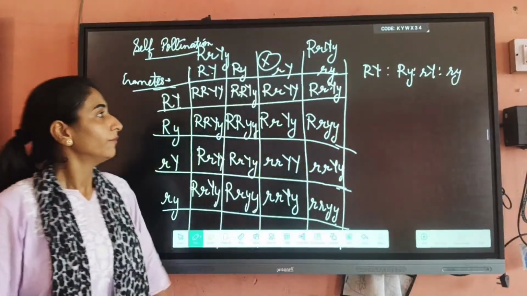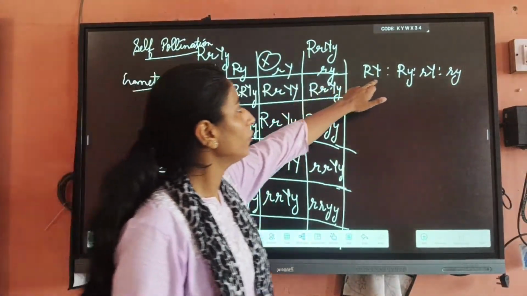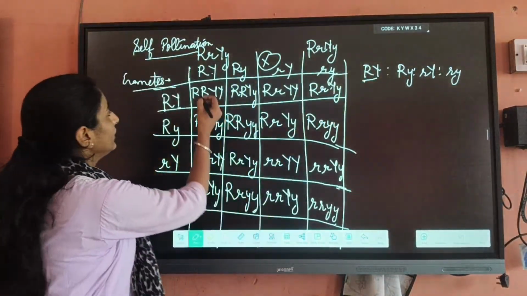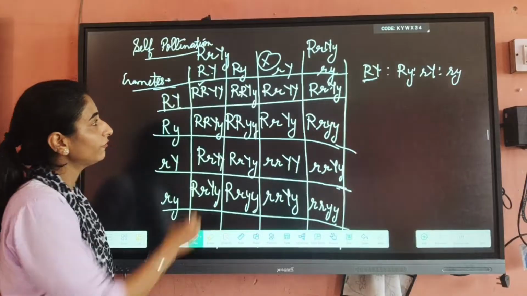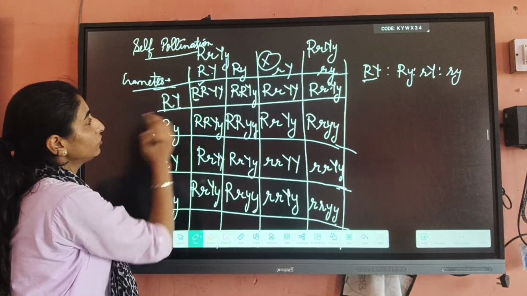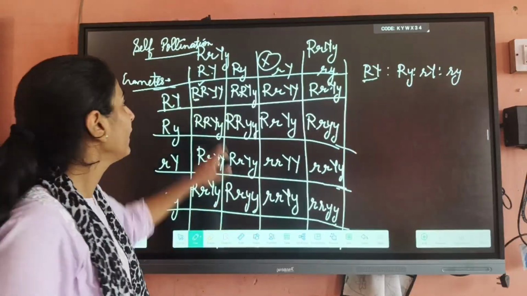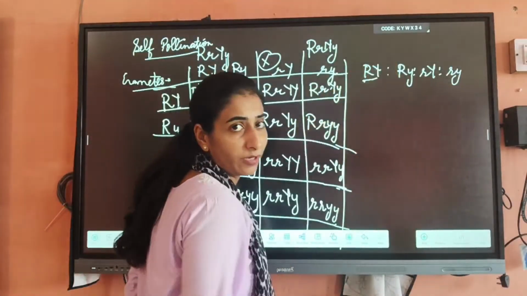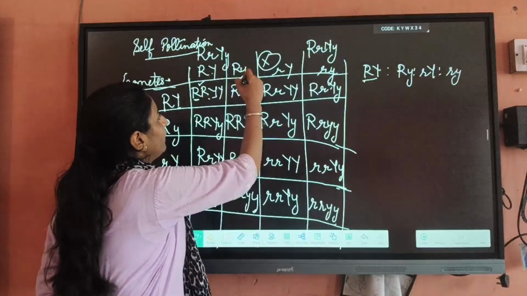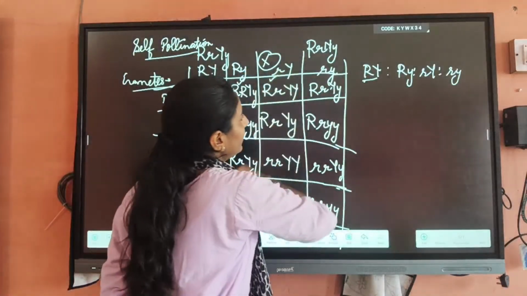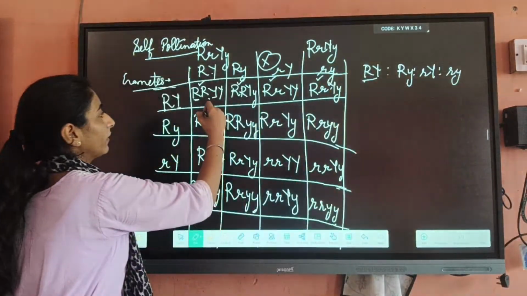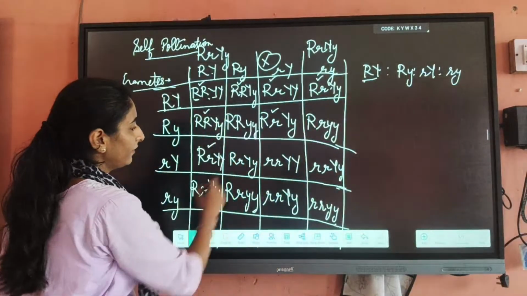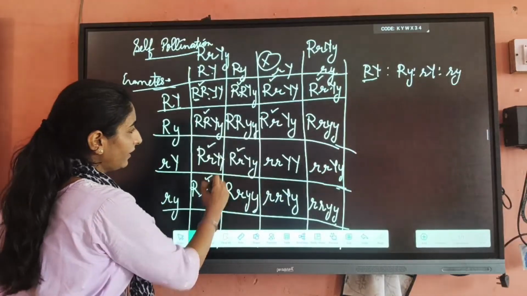So here, be careful. First of all, how will you identify capital R, capital Y in this? First, we check it. This one is, because capital R is dominant, capital Y is also dominant here. So first we will count it. How many capital R and capital Y are there in our ratio? 1, 2, 3, 4, 5, 6, 7, 8 and 9.